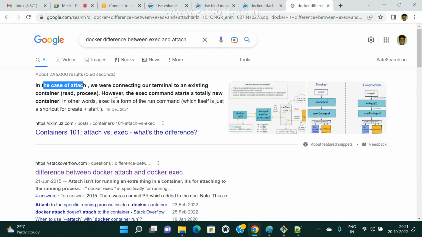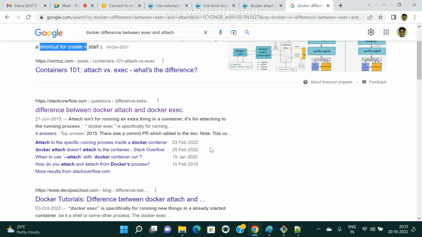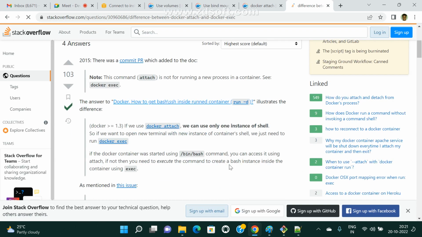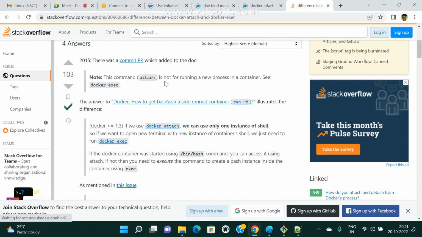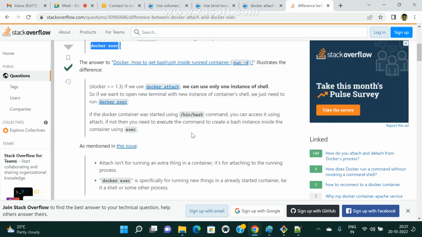In case you are connecting your terminal to an existing container's running process, that is attach, whereas the exec command starts a totally new process in the container. On the other hand, run is itself just a shortcut to create and start. For the first time we can use exec.